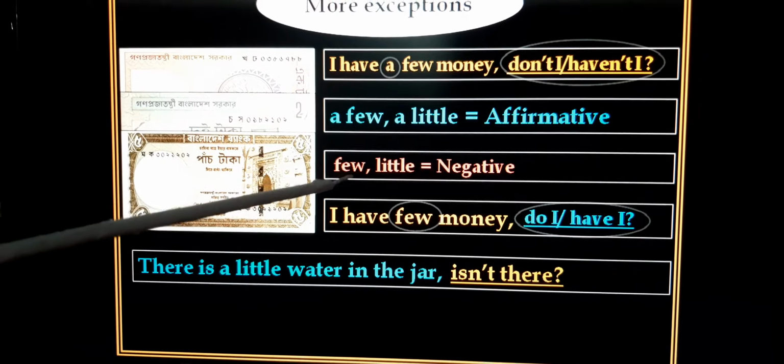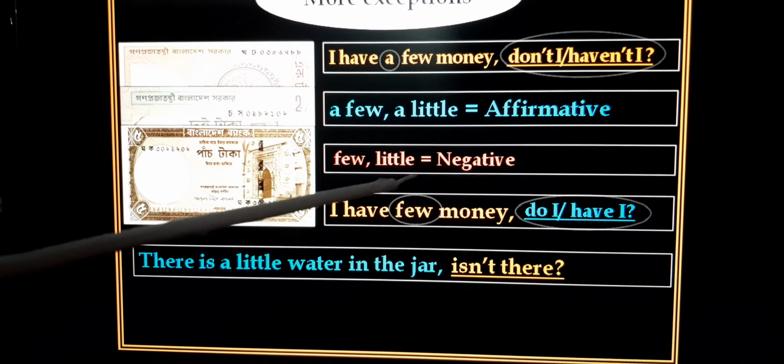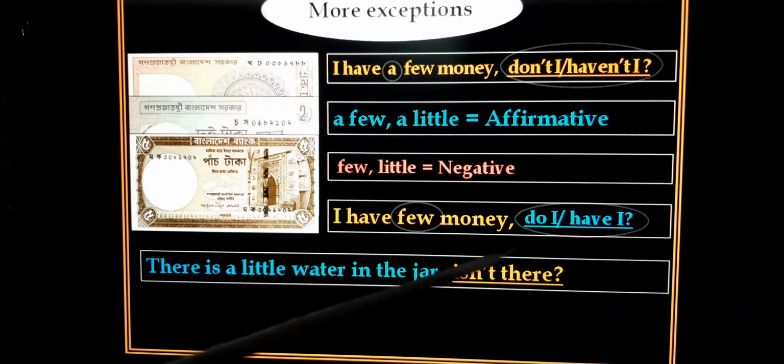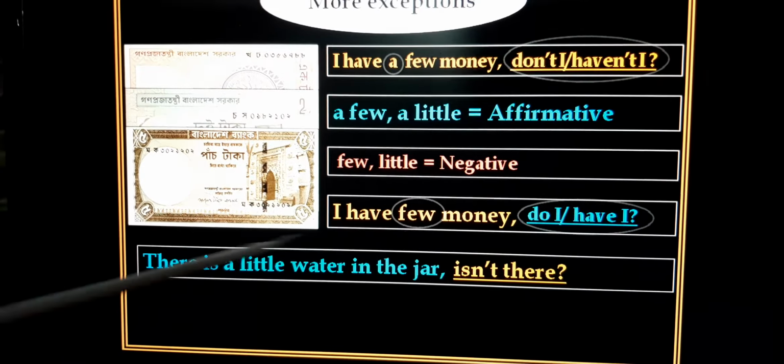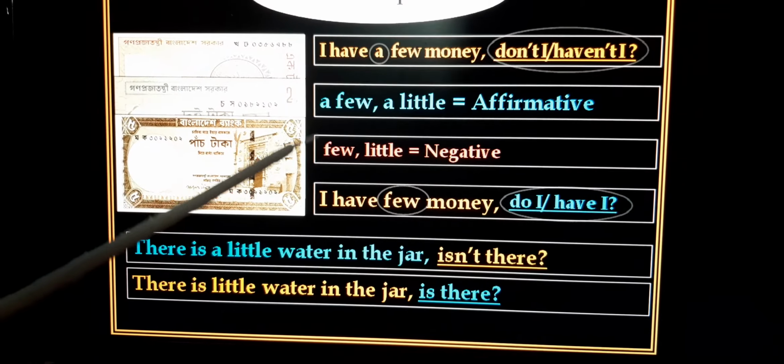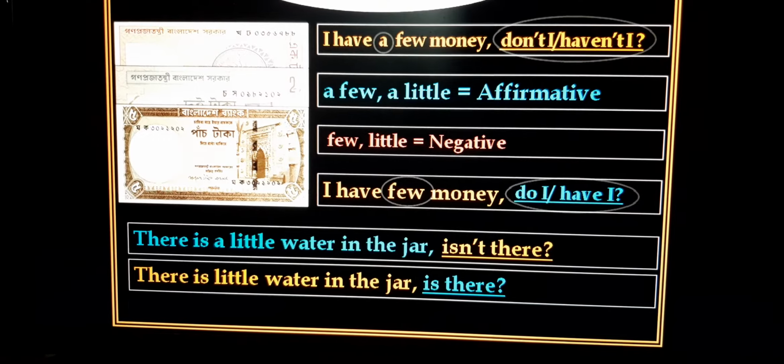But few or little is negative, then the tag will be affirmative. I have few books, do I or have I? There is a little water in the jar, isn't there? And there is little water in the jar, is there? Little, negative, few, negative, then the tag will be affirmative.